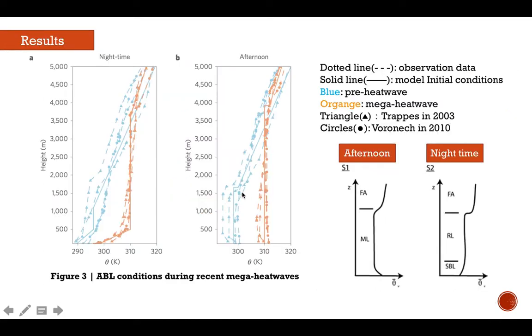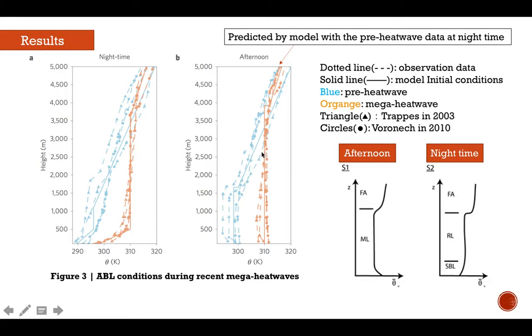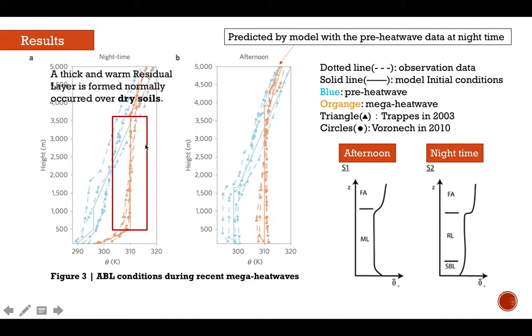So here's the data acquired from two cities. Firstly, the model is good enough to describe the ABL condition, because the observed data in the dotted line fit the data predicted for the afternoon in the solid line. And as we can see from the left graph, a thick and warm residual layer was formed, and thus heat was stored in this layer, which normally occurs over dry soil.